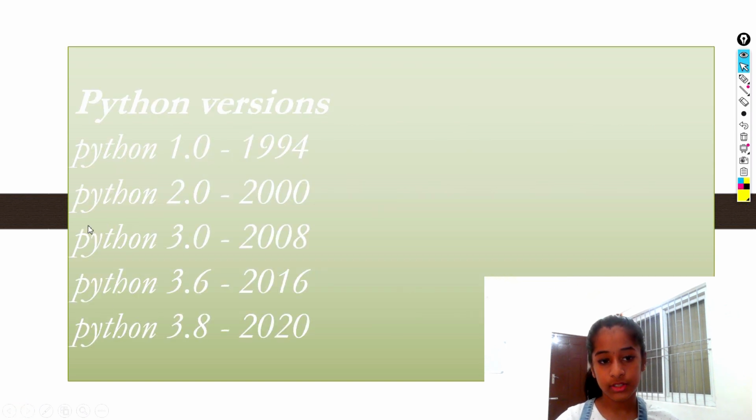Now let's see the Python versions. We have Python 1.0, which was built in 1994. Python 1 is not even around now, and no one in this world is going to use it. Then we have Python 2.0, built in 2000. And then Python 3.0 in 2008, Python 3.6 in 2016, and Python 3.8 in 2020. This is the most wanted one, which you can use properly.